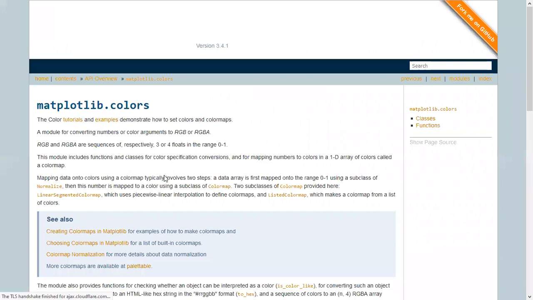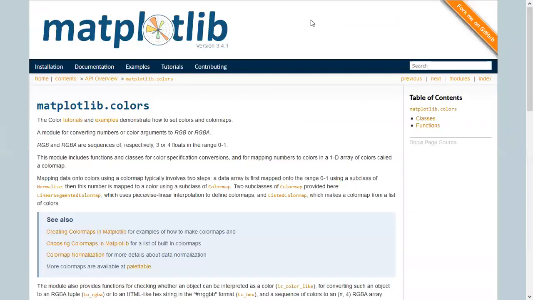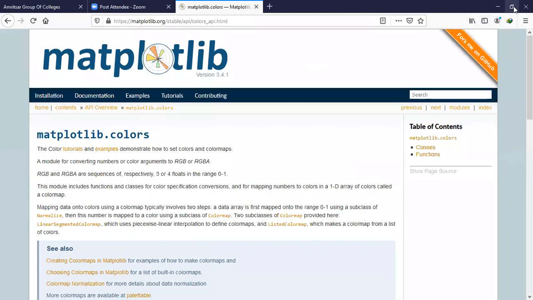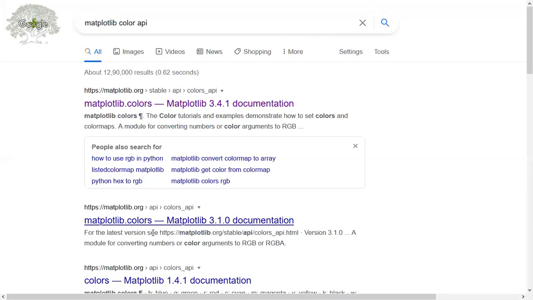So you can see now here the color options are there. This is actually, we don't require this documentation. Let's go look for this.